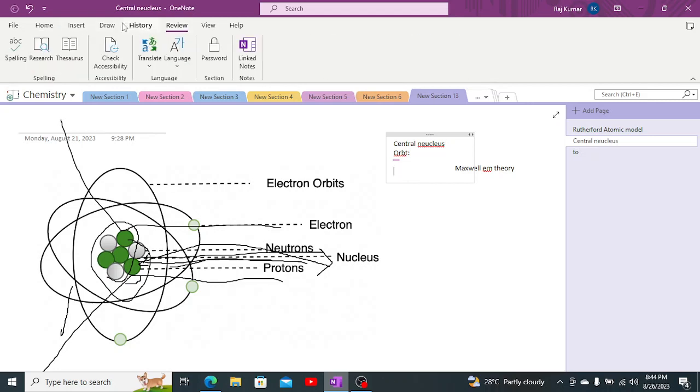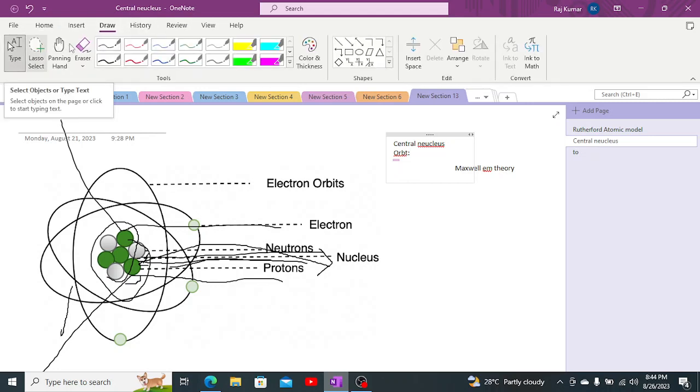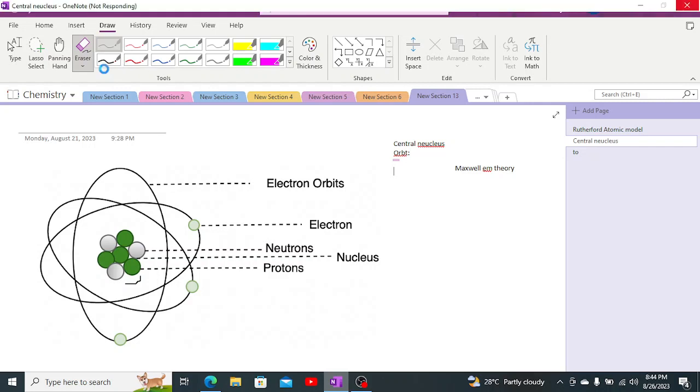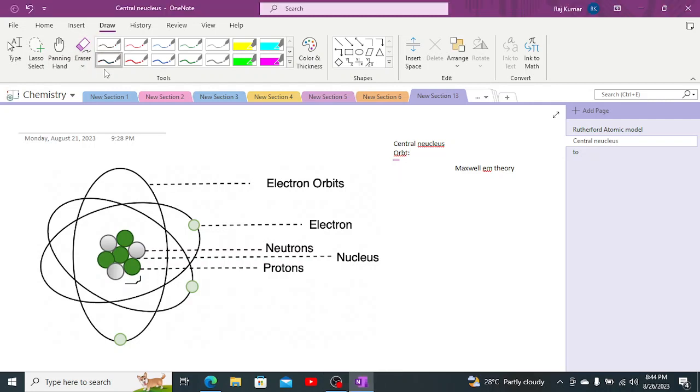Let me just draw it once again. First of all, here we have the nucleus. What did Rutherford say? Rutherford told us that inside the orbit, the electrons are revolving around the nucleus, just like the Earth is revolving around the sun in an orbit. So that is revolving in orbit in a circular path.